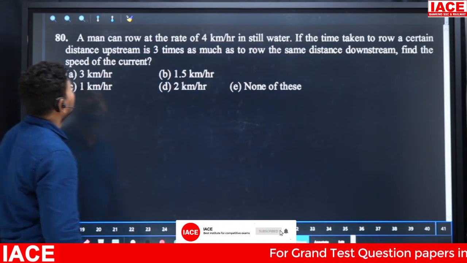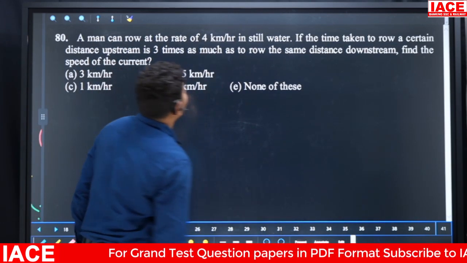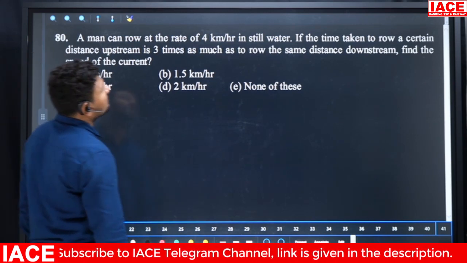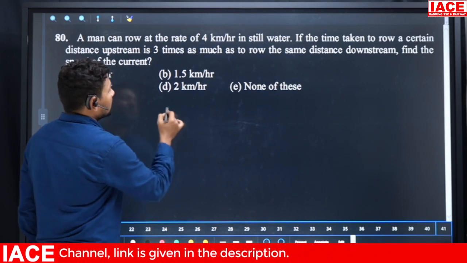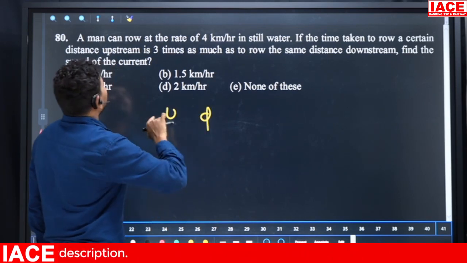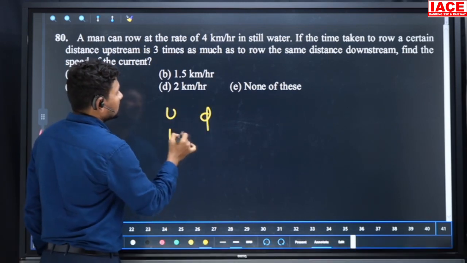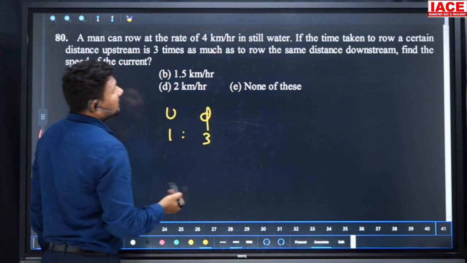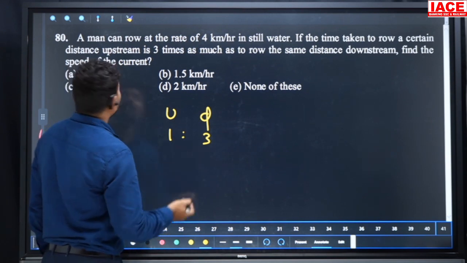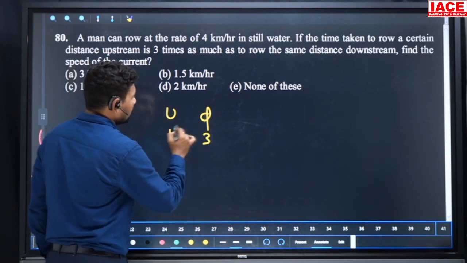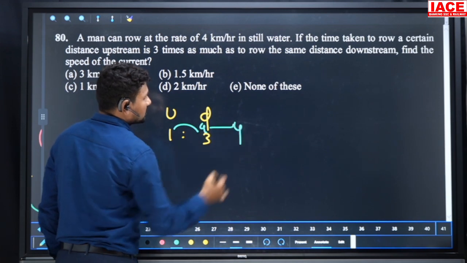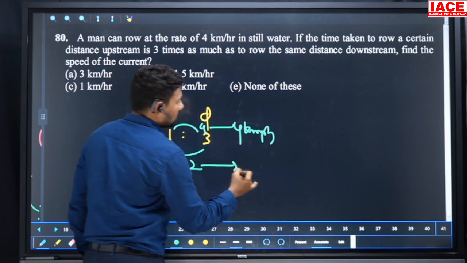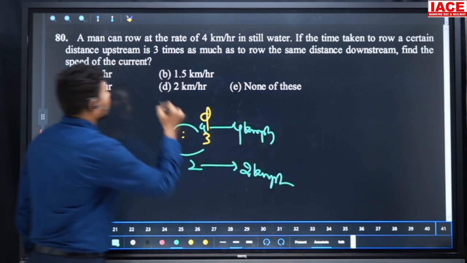Next question. A man can row at the rate of 4 kmph in still water, and the time taken to row a certain distance upstream is 3 times as much as the time to row the same distance downstream. So the times ratio is 3:1, which means the speeds ratio is 1:3. The boat speed is already given, and we should calculate the current speed. 1 plus 3 is 4 parts. 4 parts is equal to 4 kilometers per hour. Then 3 minus 1 is 2 parts. 2 parts is equal to how many kilometers per hour? 2 kilometers per hour. Our option is D.